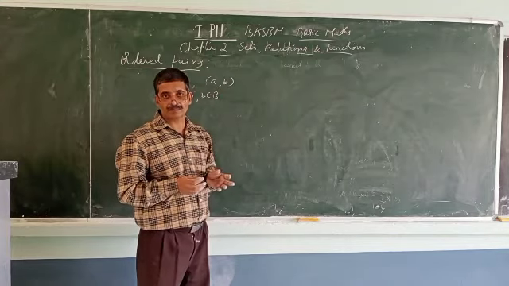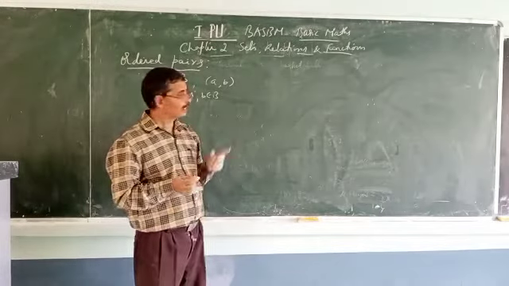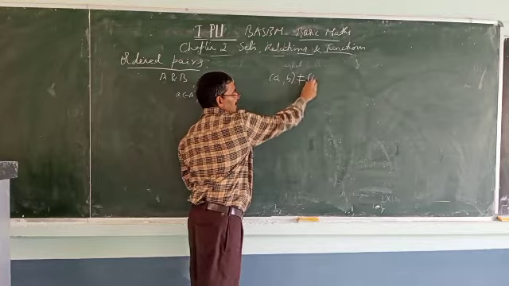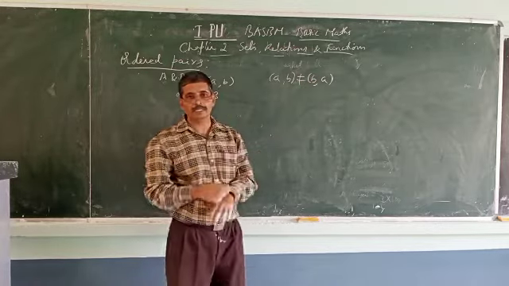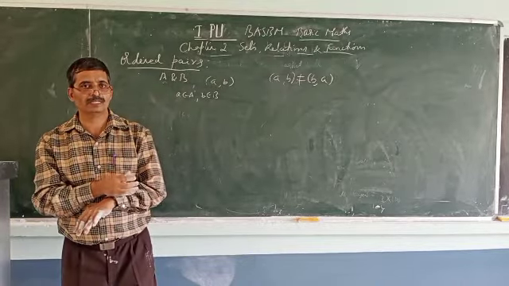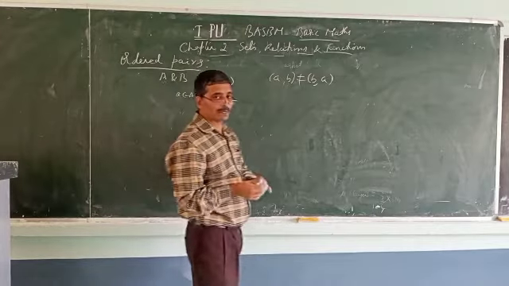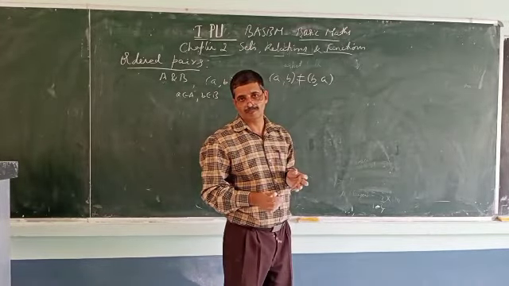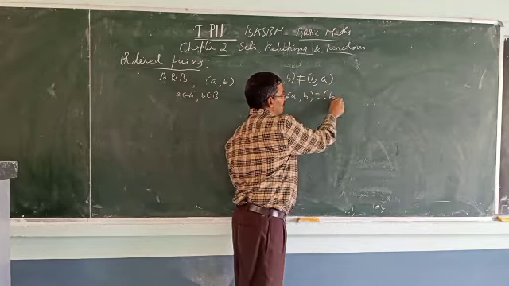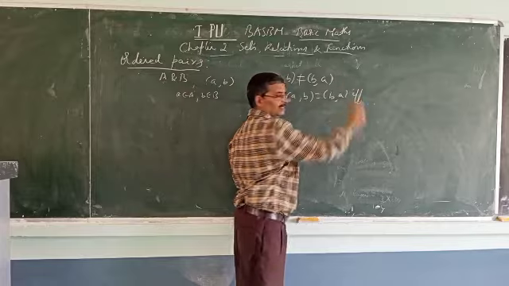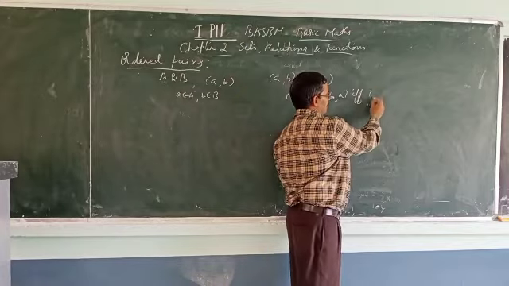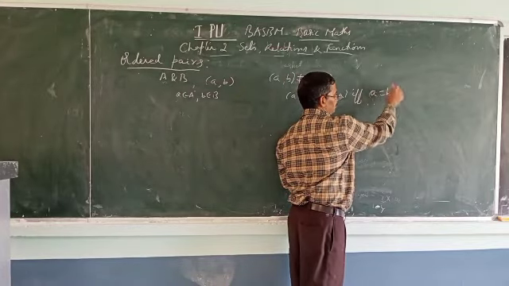Now notice that, very important. (a, b) need not be equal to (b, a) generally. If (a, b) equals (b, a), then a should be equal to b. And (a, b) equals (b, a) will happen if and only if a equals b. Same elements, repeated. a equals b.